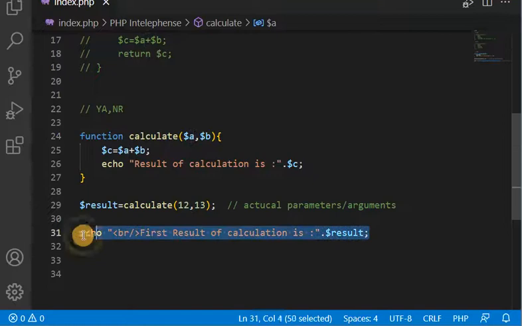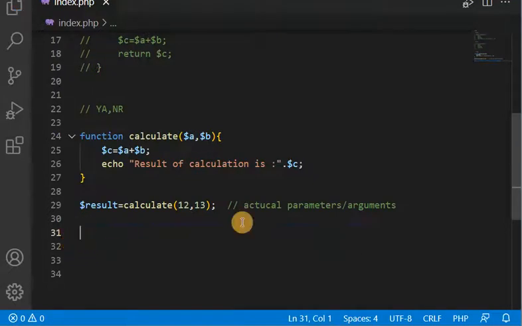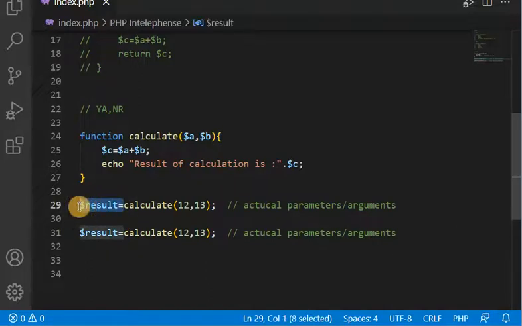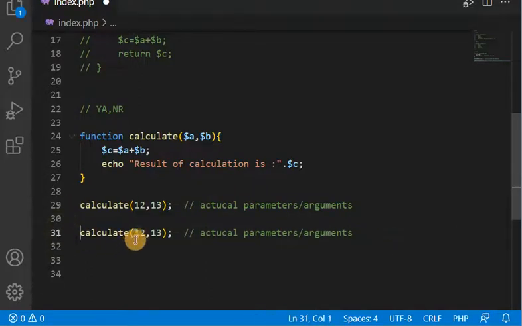But what if we are passing another value? Let me show you, if we are passing 120 and 130.